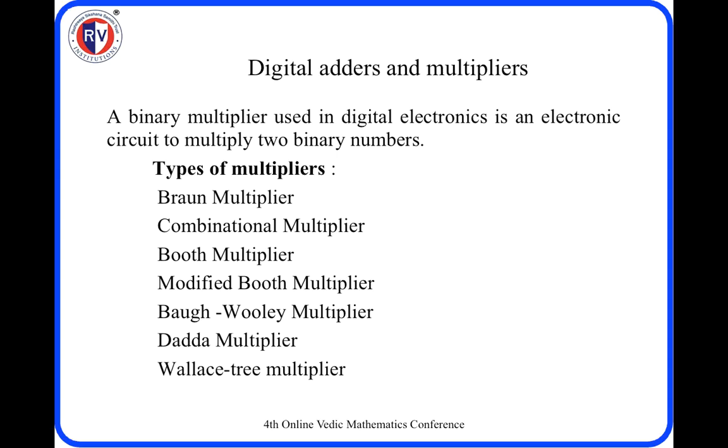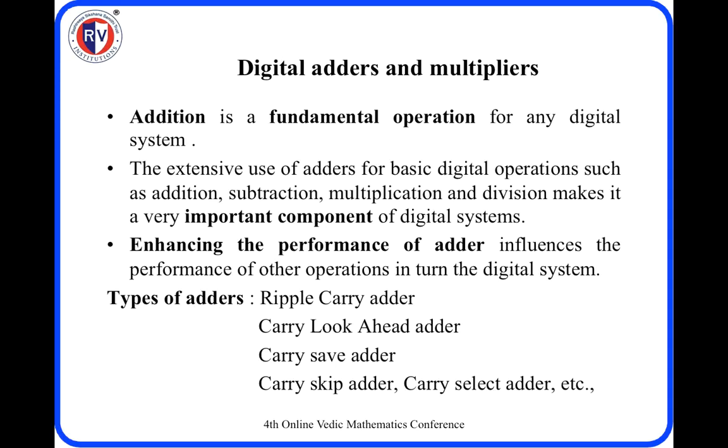Now let us look into different multipliers, digital multipliers and adders. A binary multiplier used in digital electronics is an electronic circuit to multiply two binary numbers. The types of multipliers are Brown multiplier, combinational multiplier, Booth multiplier, modified Booth multiplier, Bob-Wole multiplier, Dada multiplier, Wallace-Tree multiplier.